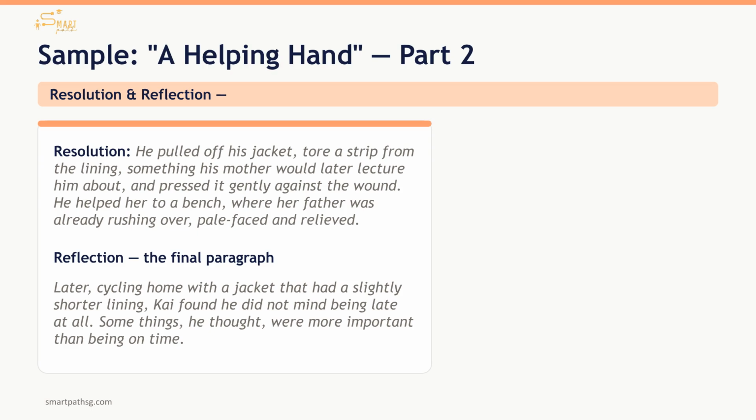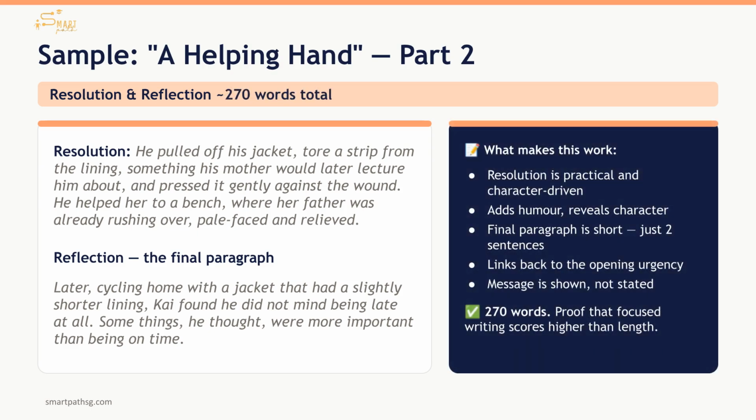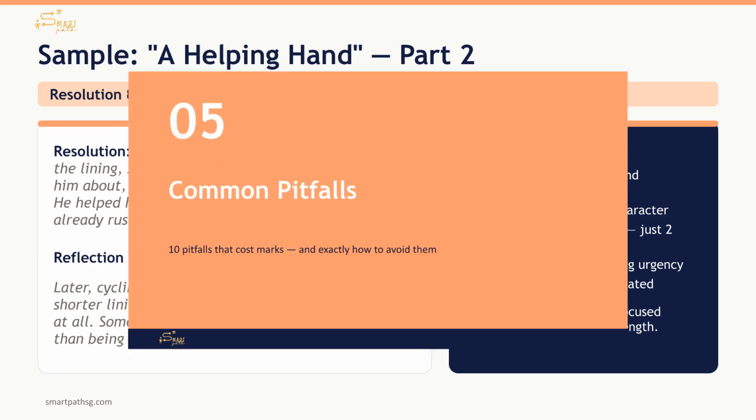The final 2 sentences do a lot of work. They resolve the tension, call back to the opening, and deliver the theme without ever stating it. That's what distinction-level compositions do. This short composition, only 270 words, effectively uses focused writing to achieve a high score. The resolution is practical, humor is added casually, and the message is shown, not told.